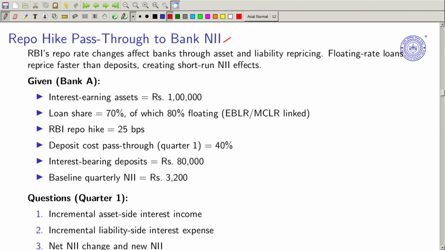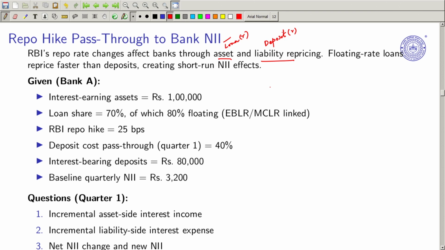We are saying that suppose RBI repo rate changes affect banks through asset and liability repricing. Asset in the sense that they have to reprice the loan, and they also have to reprice deposits. It means the rate of interest on this and on this will also change. Floating rate loans reprice faster than deposits, creating a short run net interest income effect.